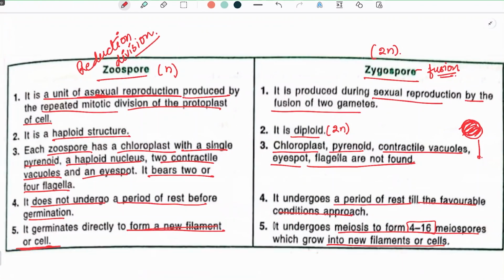In the next session, we will start another topic, which is bryophytes, and from that onward, we will see the important bryophytes, liverworts, hornworts, and mosses, and their different importance as well. Thank you so much.